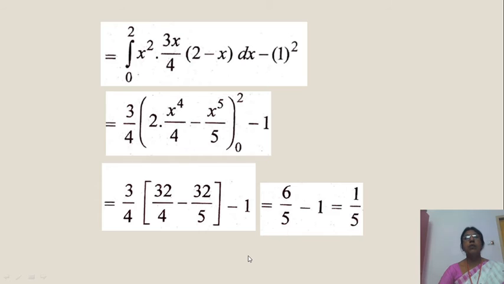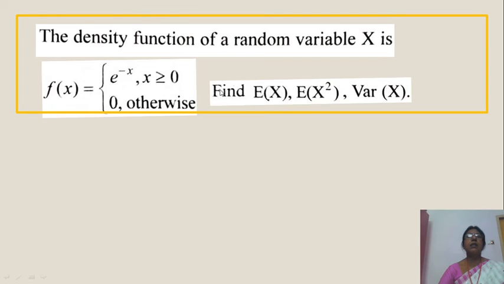Okay, you observe more. Already in the problem we have a given continuous variable, so integral f of x dx is 1. Find c. Next, mean E of x is integral x f of x dx, and variance is integral x square f of x dx minus mu square. Same formula, the function is different. The function changes from problem to problem.